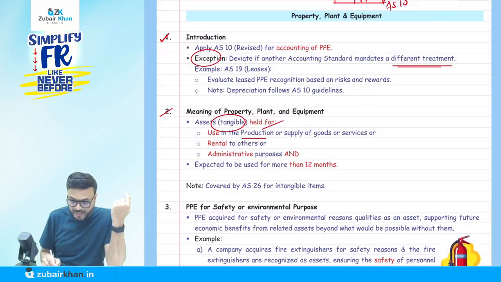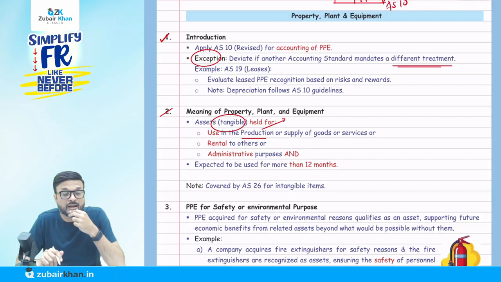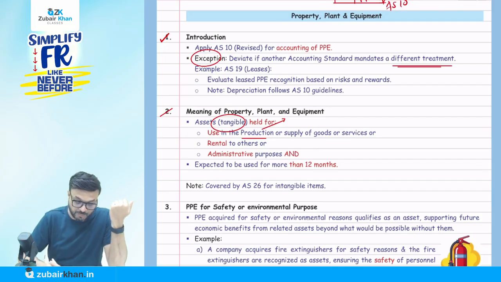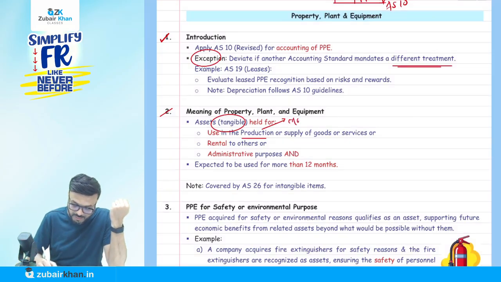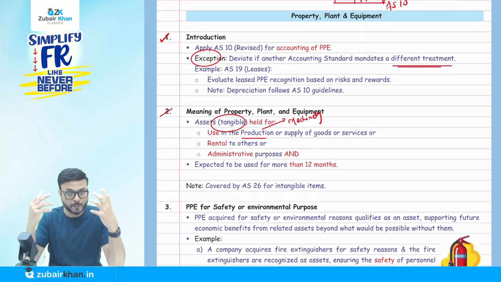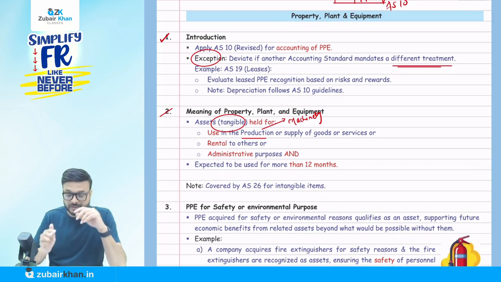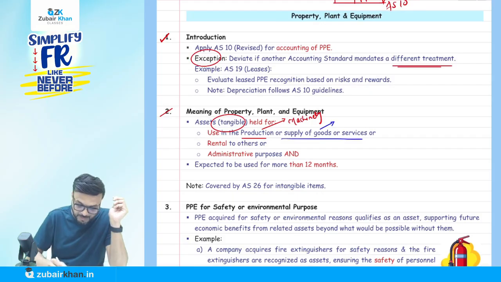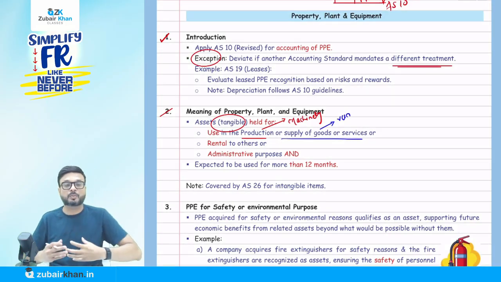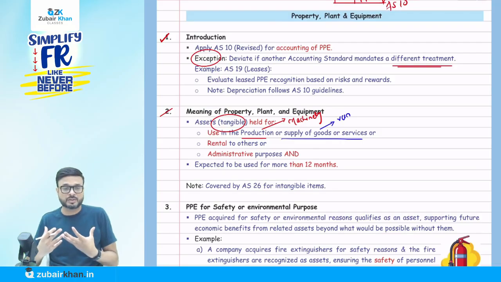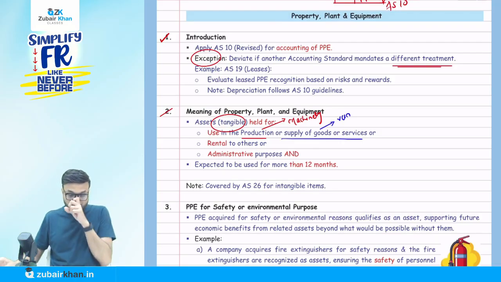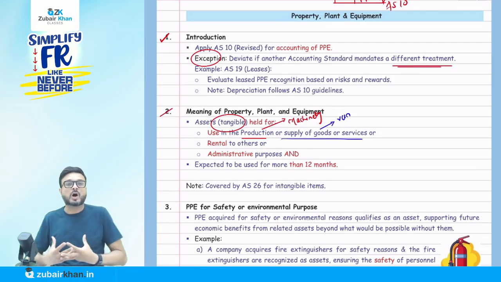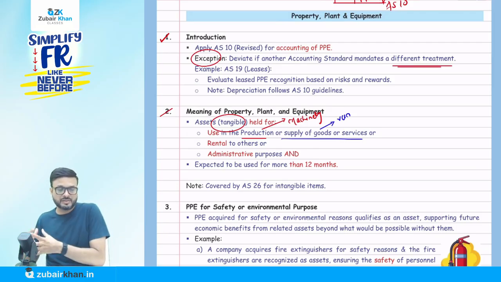Can you give an example? For example, machinery. I am using machinery for the purpose of production, or supply of goods or services. So we are using it for supply of services. For example, a delivery van. We are using a delivery van for the delivery of goods. So something we use in the production like machinery, or in the supply of goods or services.